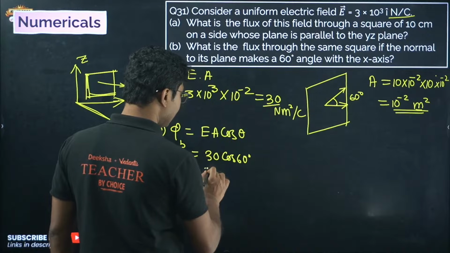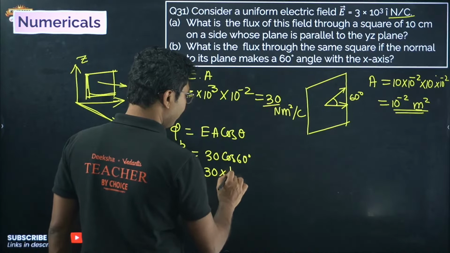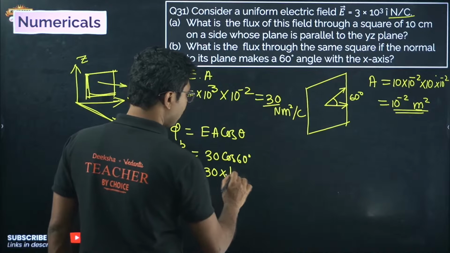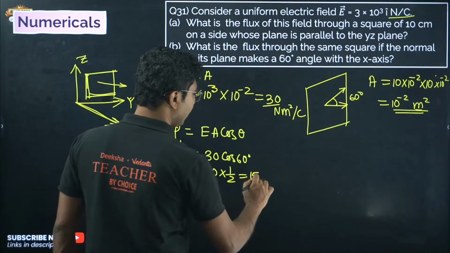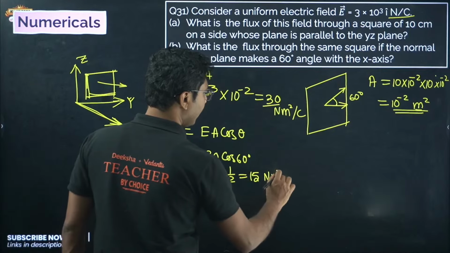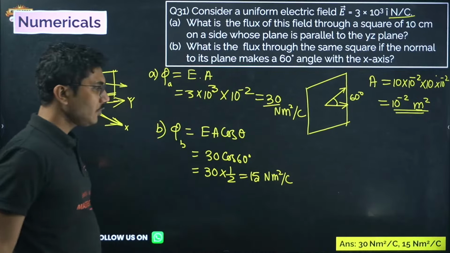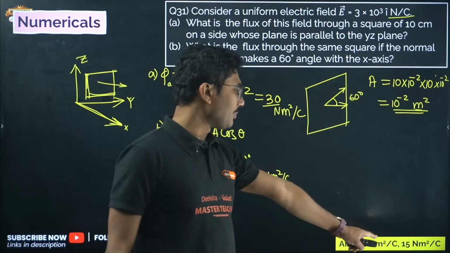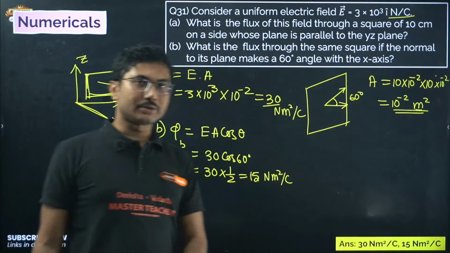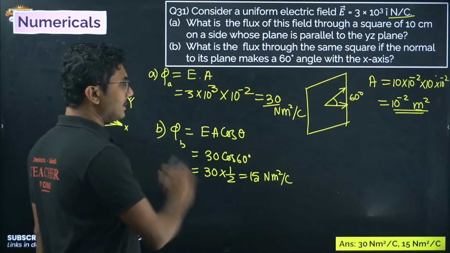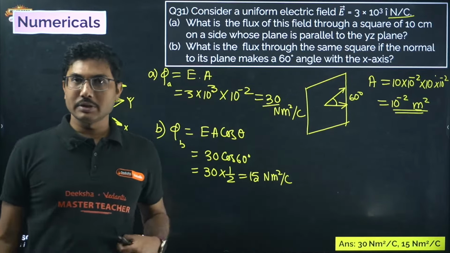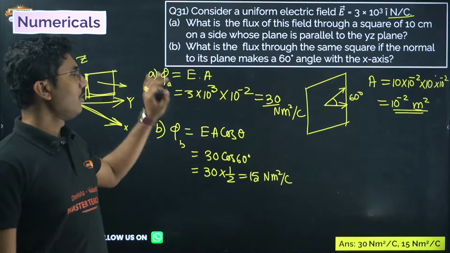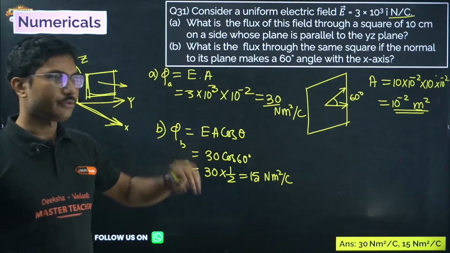Cos 60 is half, not root 3 by 2, half. Cos 60 is half, so it will be 15 Newton meter square per coulomb. So you see 30 Newton meter square per coulomb and 15 Newton meter square per coulomb. Okay, easy question. Don't sweat too much on this type of question. If you know how to solve it, you will be able to answer those questions.